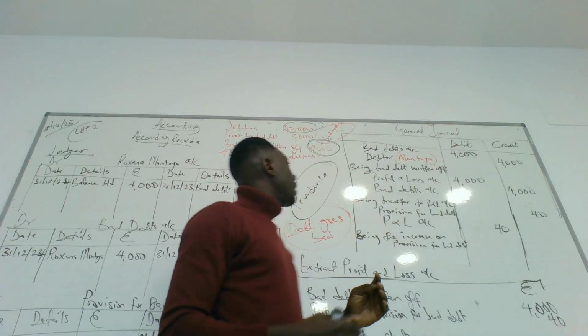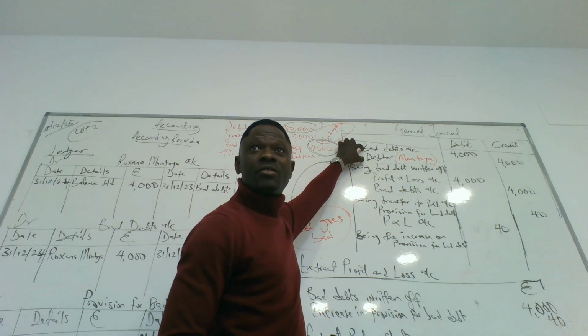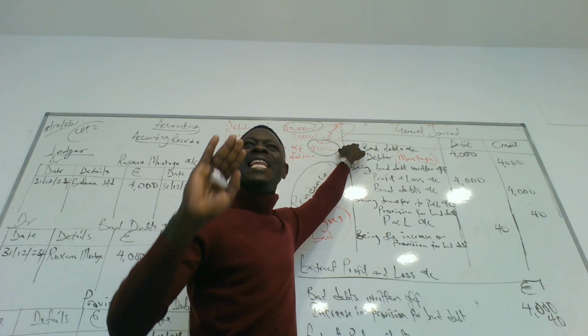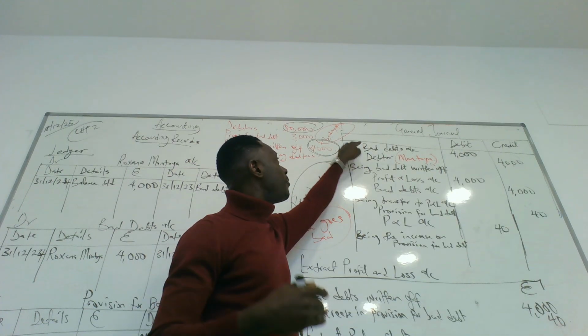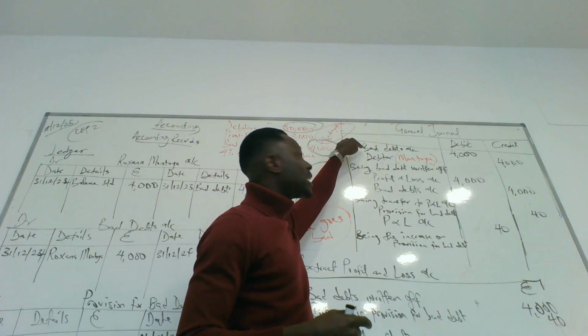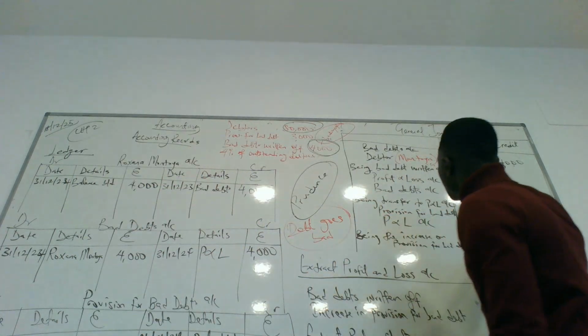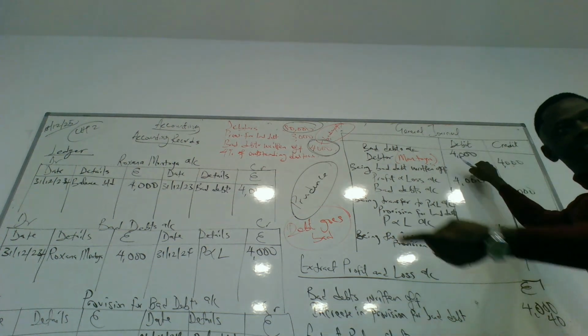Done. Now, the ledger account for this transaction, look at it here. The journal entry here would have a ledger account. And the ledger for this transaction will be bad debt and Montoya. In the journal, bad debt is debited. In the ledger, bad debt will be credited.